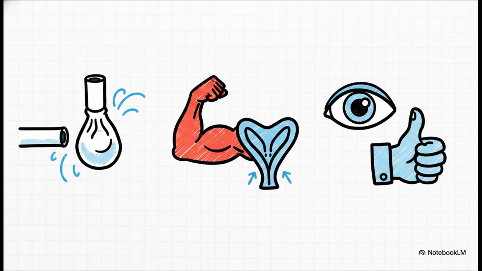Math aside, we've got to look at the physical signs before pulling that tube. We specifically check for a cuff leak to make sure the throat hasn't dangerously swollen. We deflate the little balloon on the endotracheal tube and listen. We want to actually hear an audible air leak and see a tidal volume drop of about 110 milliliters. If there's no leak, that means the airway is so swollen that pulling the tube could cause their throat to obstruct completely. We also look for a strong negative inspiratory force, meaning the diaphragm is strong, and we make sure the patient is awake enough to follow basic commands.